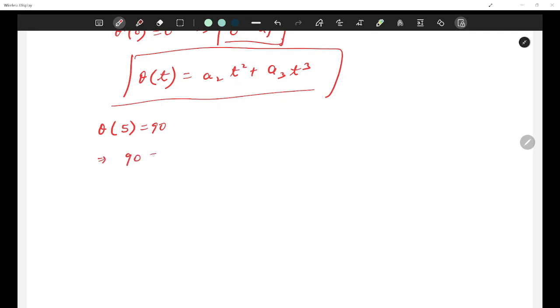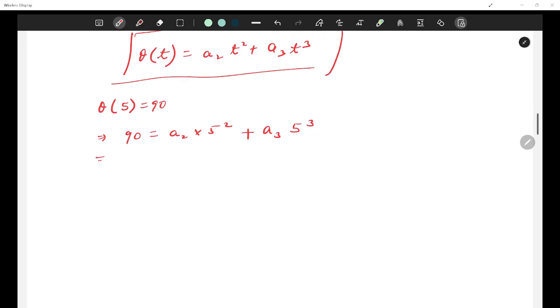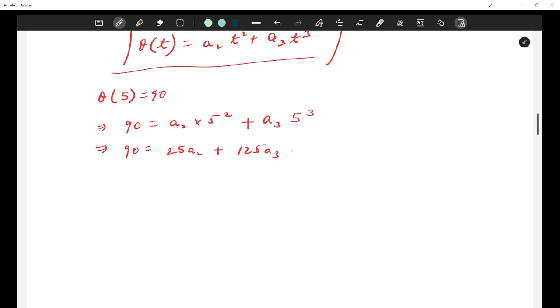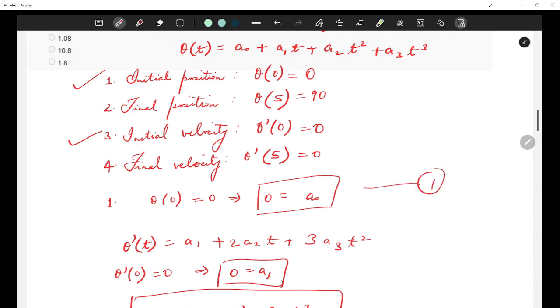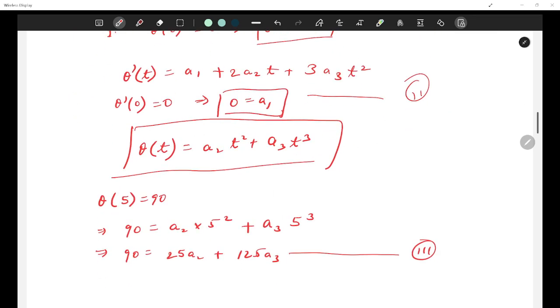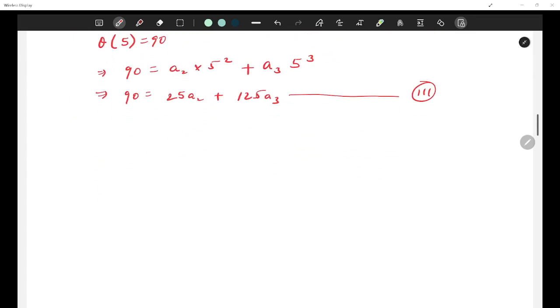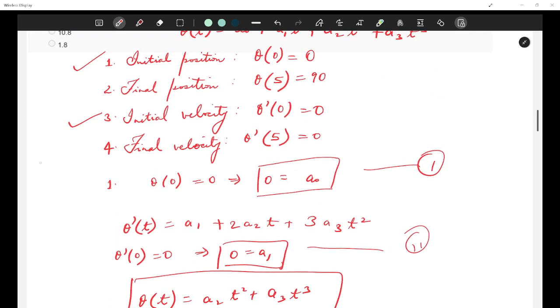So 90 is equal to a2 into 5 square plus a3 into 5 cube. So 90 is given by 25a2 plus 125a3. This is correct, right? So this is the third equation that we have. Let me number all of them. This is first, this is second, this is the third equation that we have. Let's work on this fourth one.